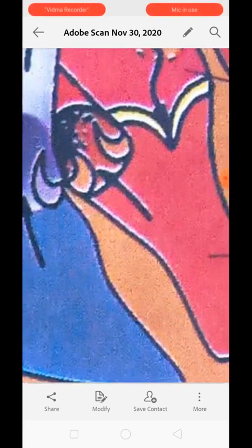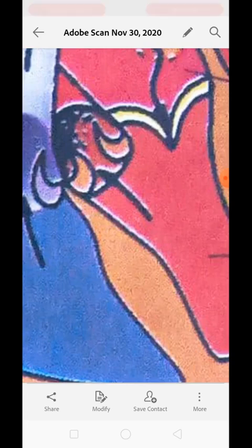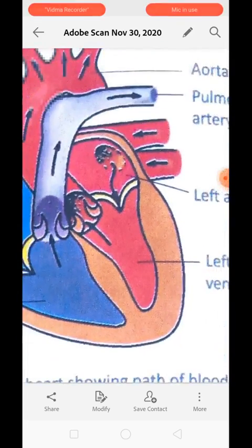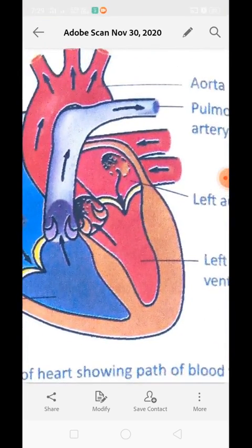Clear, guys? The left ventricle is the largest heart chamber and has the thickest wall. You can compare the walls of the ventricles. The left side of the heart has the thickest wall. Why? Because it needs to apply more pressure to push the blood into the artery so that blood can circulate in the body. It receives oxygenated blood from the left auricle and pumps it to the whole body.